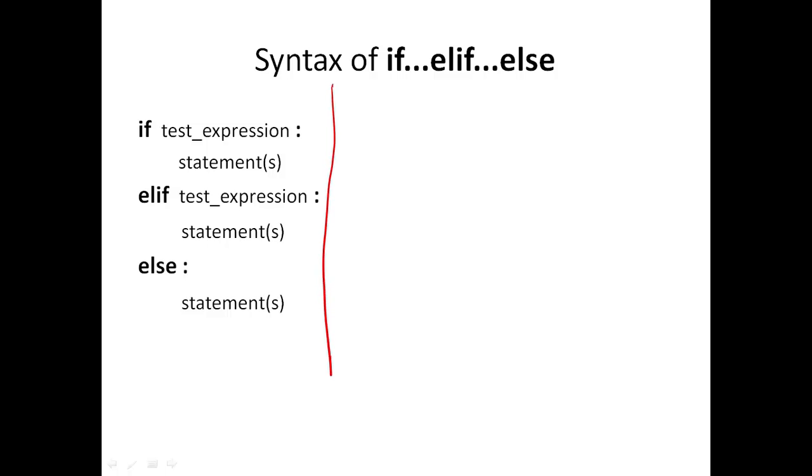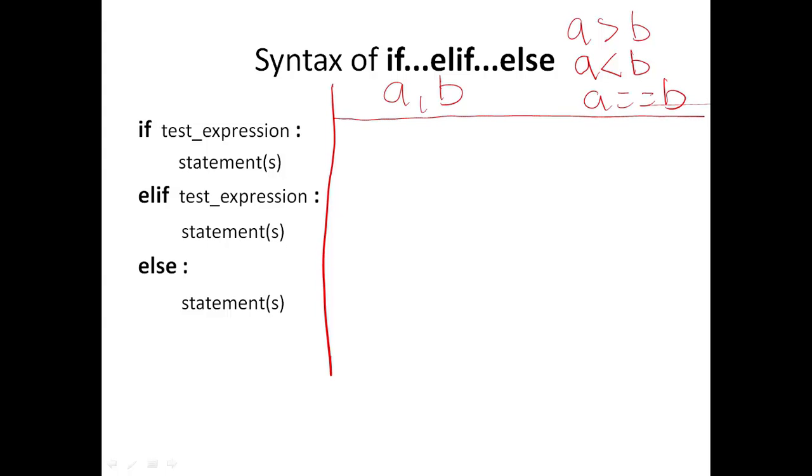Let's see an example of if, elif and else. Let's say we have two variables a and b, and if you want to compare these two variables, there could be three possibilities: whether a is greater than b, or a is less than b, that means b is greater, or both are equal. So there are three possibilities. To evaluate these three conditions, we will use if, elif and else.